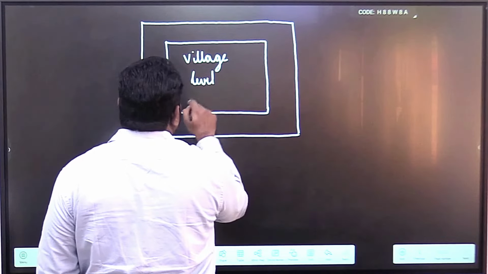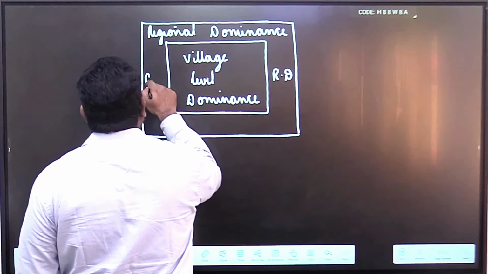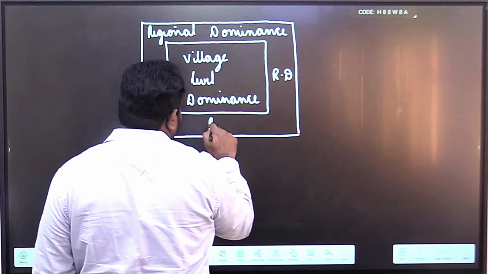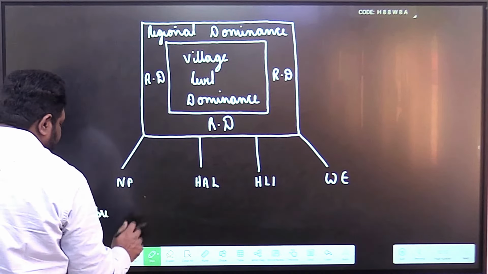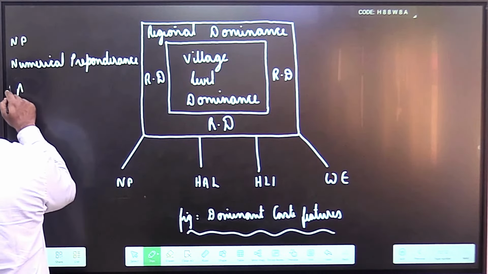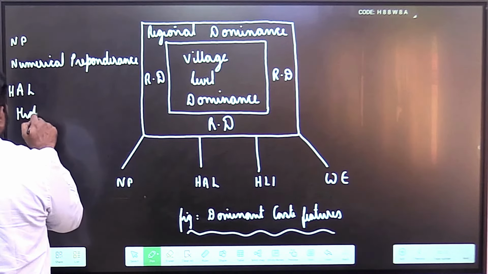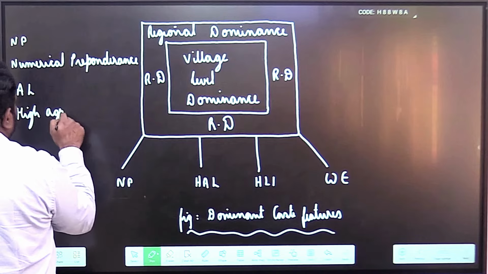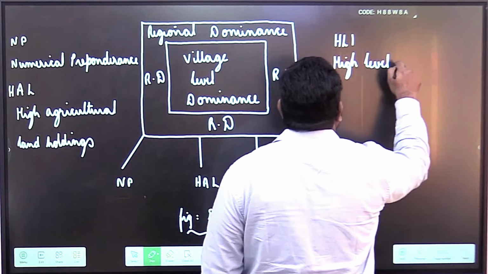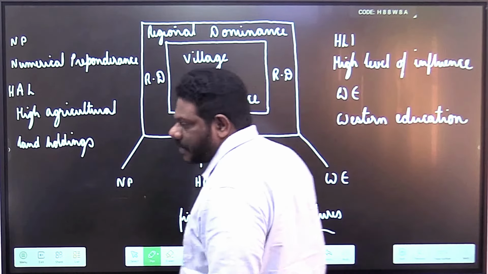So draw this diagram. So regional RD is regional dominance, NP is numerical preponderance, HAL is high agricultural land holdings, high level of Western education.